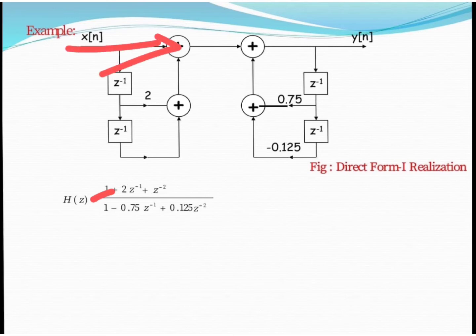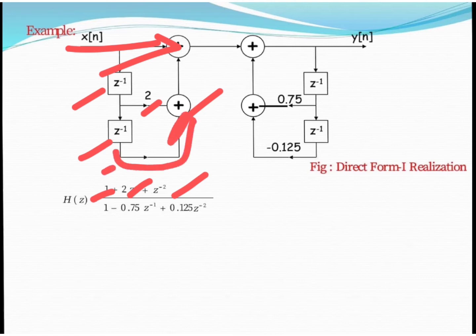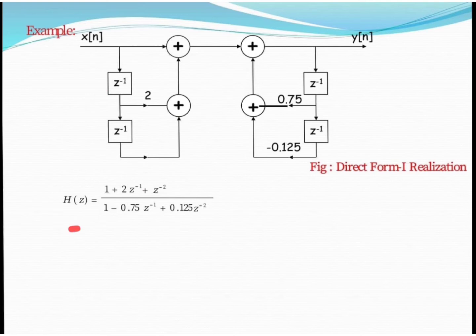Now for implementing z inverse of 2, first of all z inverse here and 2 is multiplied with the help of a multiplier connected with an adder. Likewise z to the power minus 2 is implemented when a second delay is used, and here we have z to the power minus 2 which is connected directly to the adder. Now moving on to the next, we implement the poles, and for the poles, as we know, this coefficient is negative here, that means the coefficient must be positive.